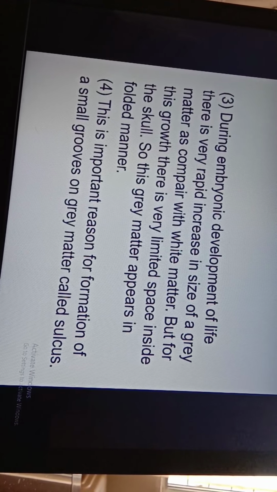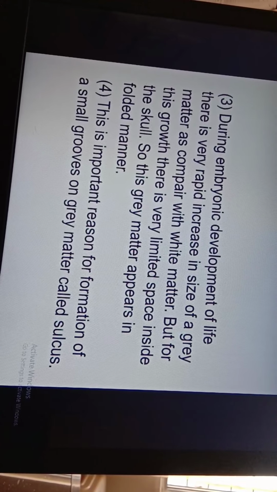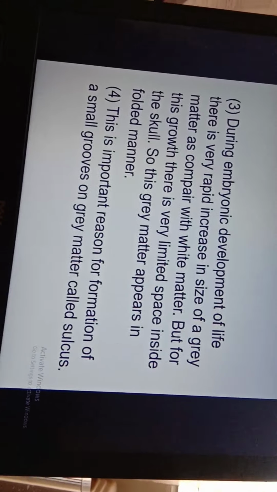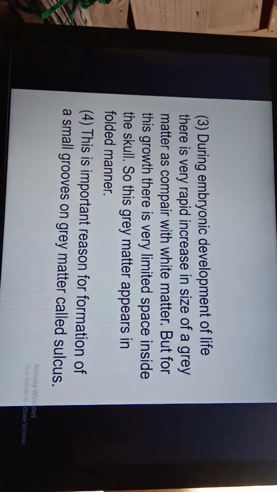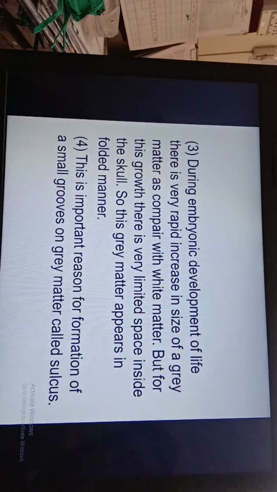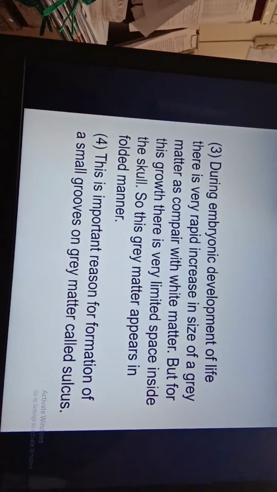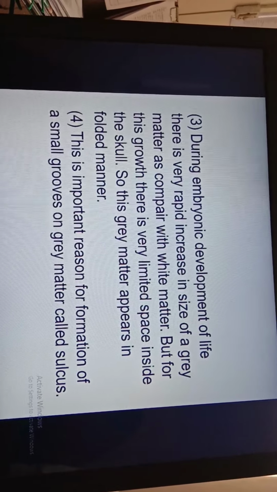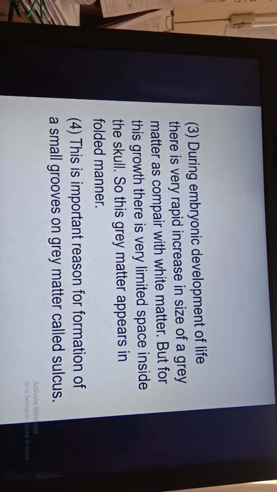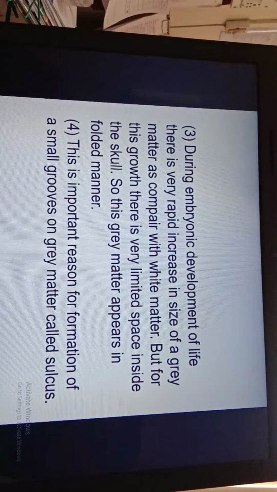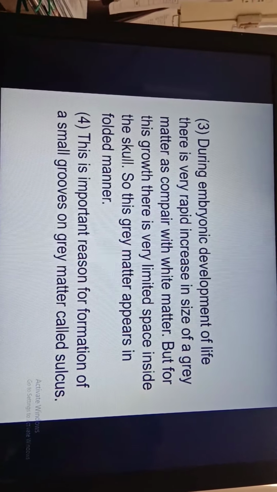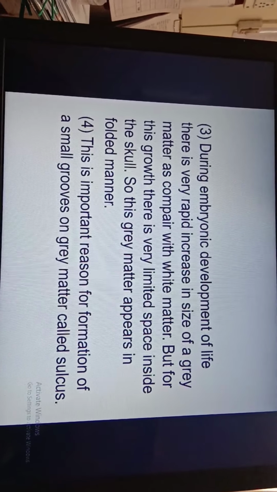During embryonic development of life, there is a very rapid increase in the size of gray matter as compared with white matter. But space inside the skull is very limited. So this gray matter appears in a folded manner. This is the basic reason for the formation of small grooves in the gray matter, and these grooves are called sulcus or sulci.